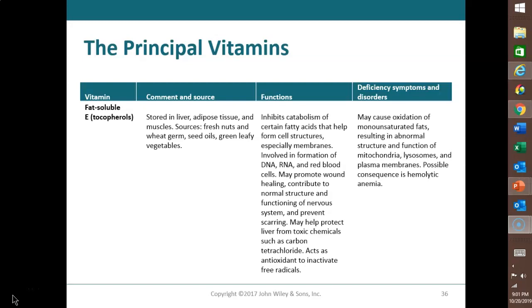Fat-soluble vitamin E is stored in the liver and the adipose tissue and muscles. It's a good thing it's stored in the liver because one of the important roles is to help protect the liver from toxic chemicals. Now, you may hear of people taking vitamin E capsules and opening them and putting them on their skin, especially if they have an area that is healing, because it can help to prevent scarring.